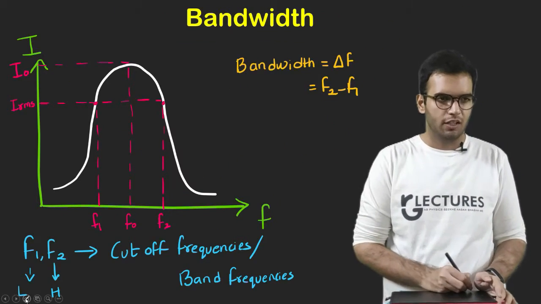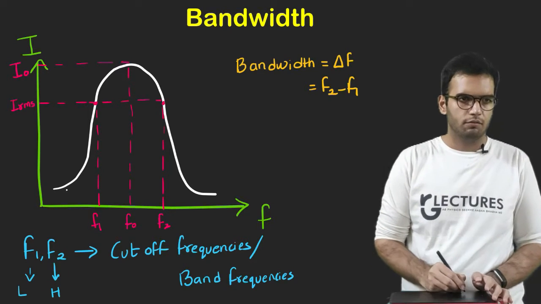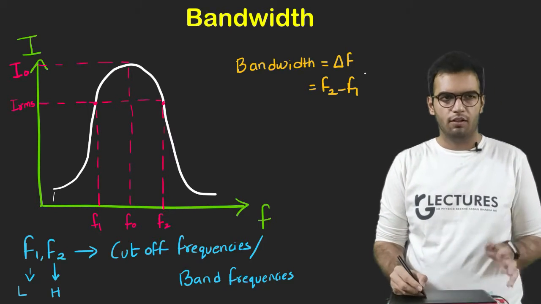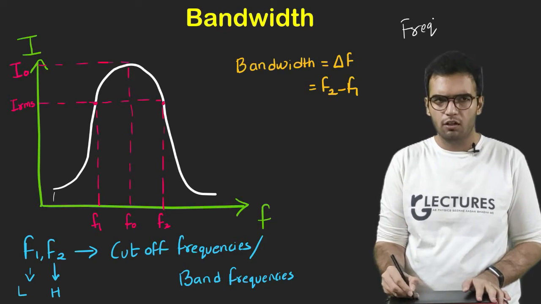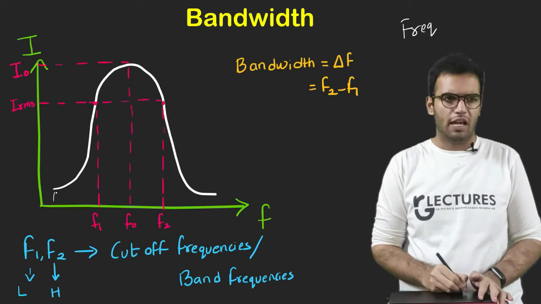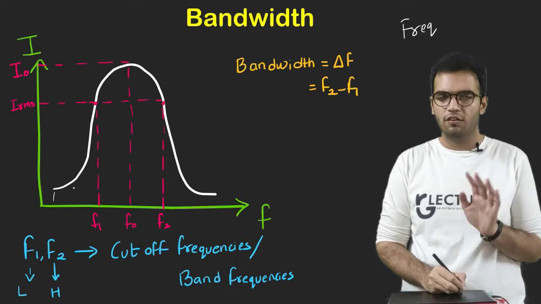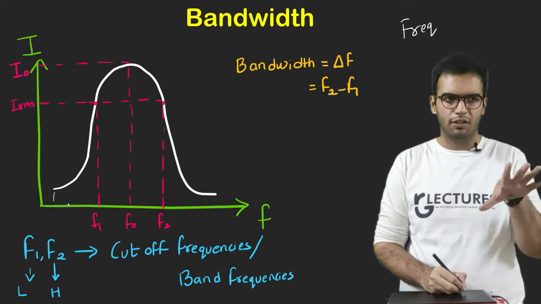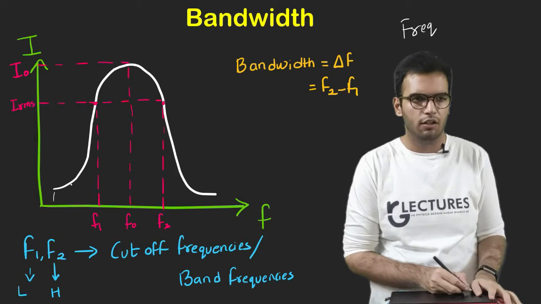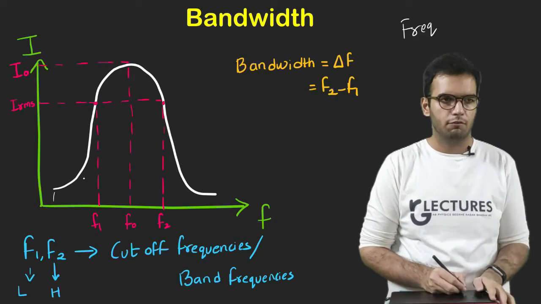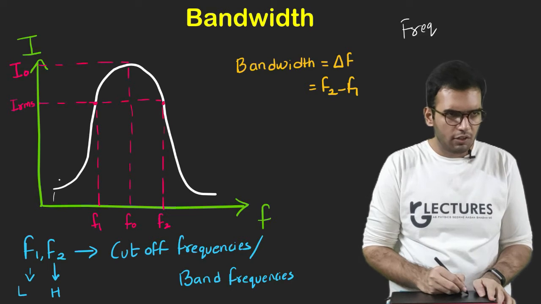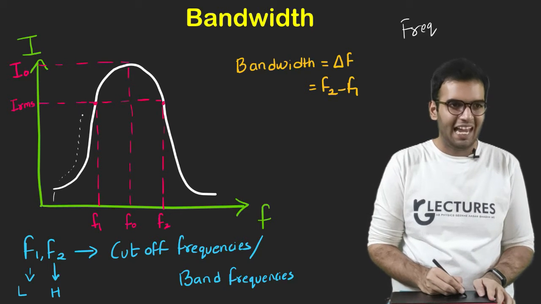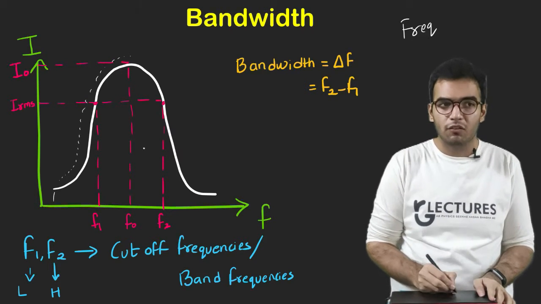Now bandwidth. Suppose in this circuit I have a frequency generator, and I am increasing the frequency and getting the values of current. This is an experiment of SYBSc. I have done it, and I will show the readings later in the video. As soon as I increase the frequency, current increases, and at a particular point current becomes maximum.